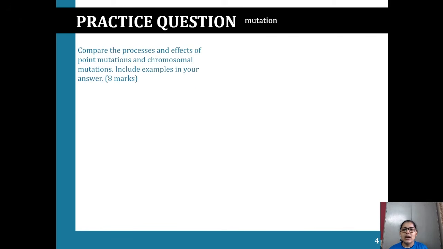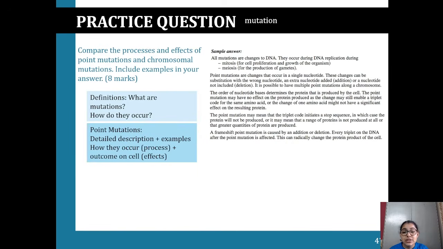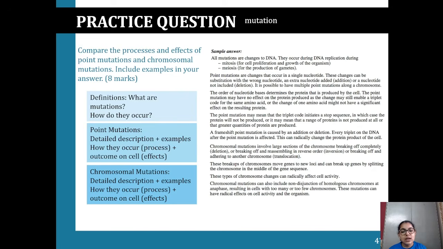Okay, this is an 8-marker practice question. Compare the processes and effects of point mutations and chromosomal mutations. Include examples in your answer. As a definition, what are mutations? How do they occur? It's an 8-marker, so you need to have a structure. Then give me the definitions of point mutations and chromosomal mutations. With point mutations, give me a detailed description: what they are, how they occur, examples, and the effect they're going to have on the cell. Then chromosomal mutations, same thing: detailed description, examples, how they occur, and the effect on the cell.